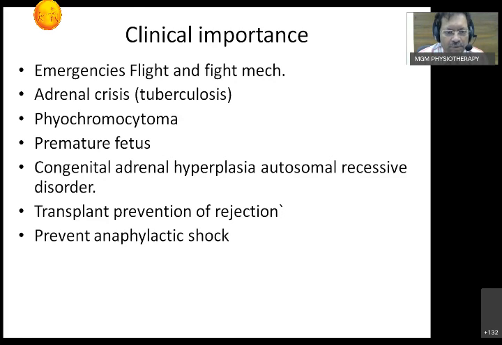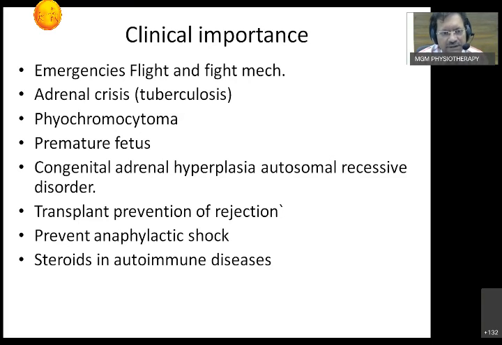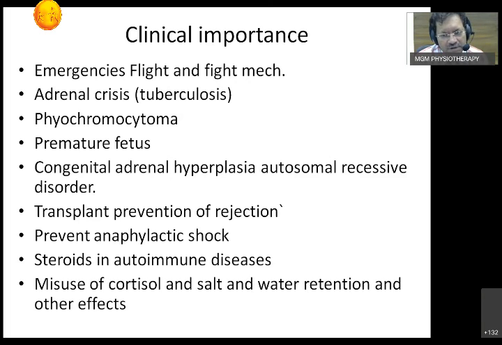Steroids also prevent anaphylactic shock. Whenever I suspect anaphylactic shock, again I can use hydrocortisone. So remember, the emergency tray should always have hydrocortisone. Steroids are given in autoimmune diseases. So these are a few applied importances. And misuse of steroids can lead to salt and water retention, which we already talked about. So this is the clinical importance you can remember, and it really requires a lot of time in clinical practice. Next time we'll be talking about the skin.